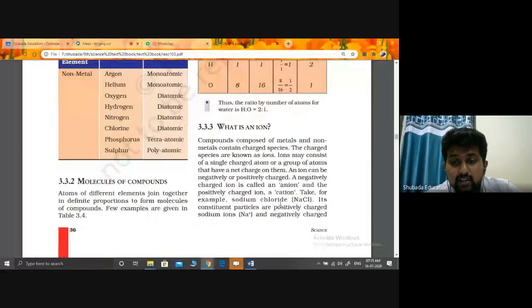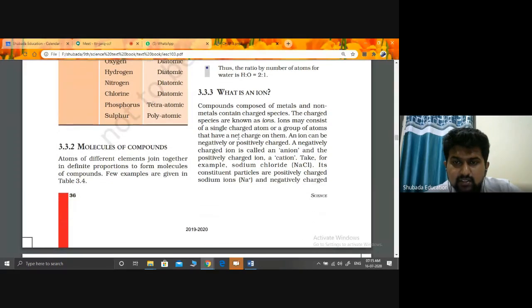And very, very important is: what is an ion? This is the most important part for us in this chapter. Compounds composed of metals and non-metals contain charged species. The charged species are known as ions.